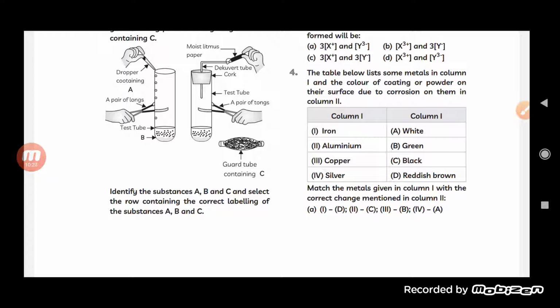So, column first is iron. So, what kind of color will be there for iron, students?